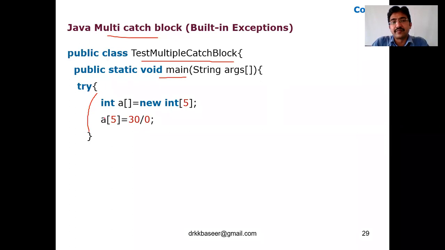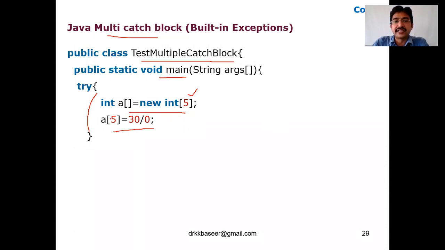Here I am using an array a of size 5. We have already seen this scenario in the last class, right? So the size of the array is 5. So a[5] = 30/0 is what we are writing here. So it is again an arithmetic exception.